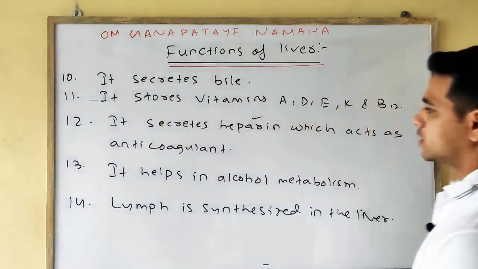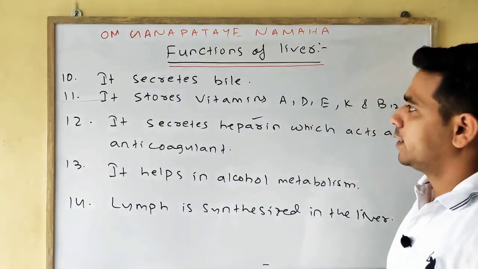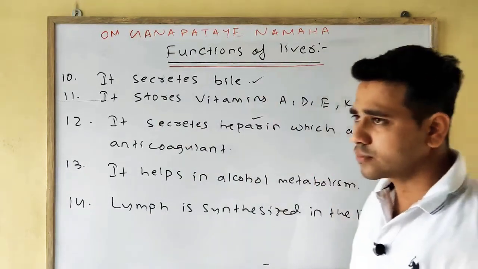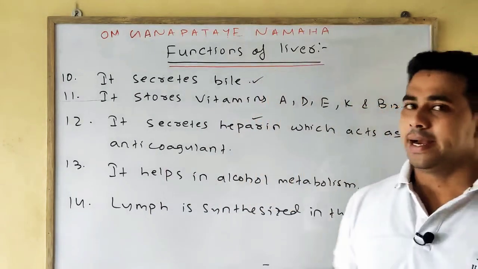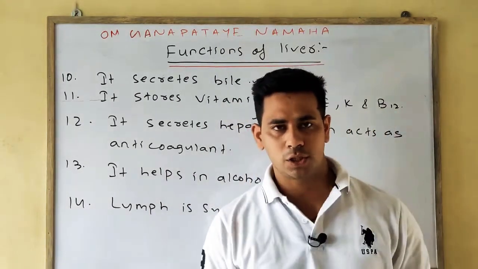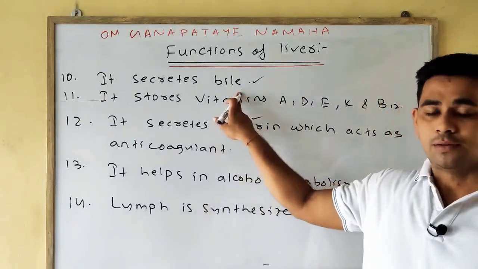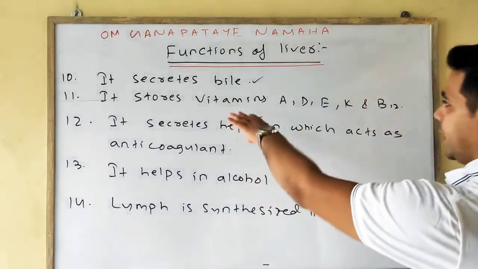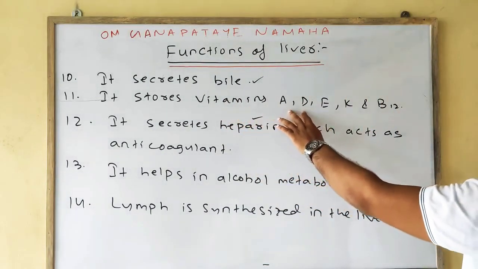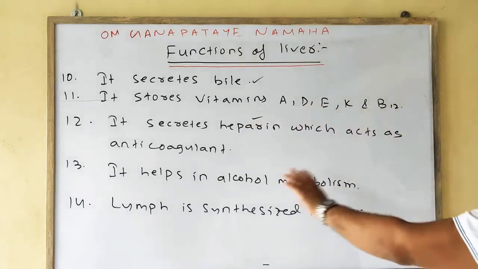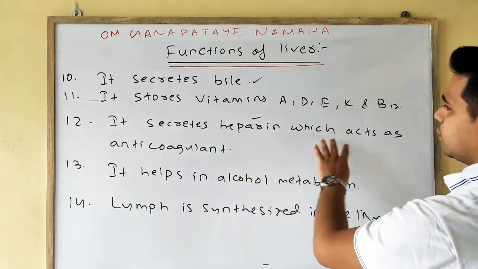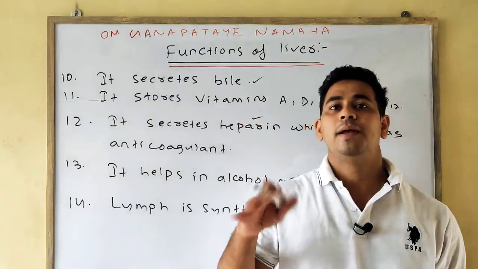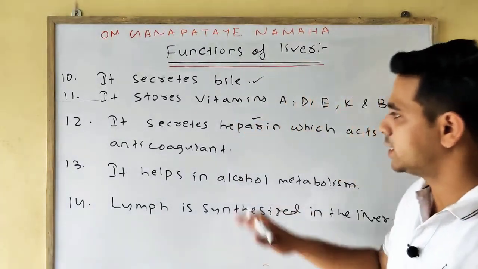So we have so far discussed the important 14 functions. The 10th one is that it secretes bile, which is stored in the gallbladder, a pear-like structure, and helps in the digestion of various fats. It also helps in the storage of vitamins such as A, D, E, K and B12. It secretes heparin, which acts as an anticoagulant, present in the blood and preventing clotting or coagulation. That is why it is called an anticoagulant.